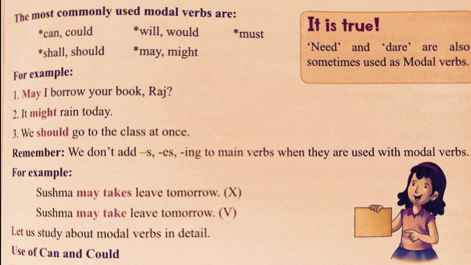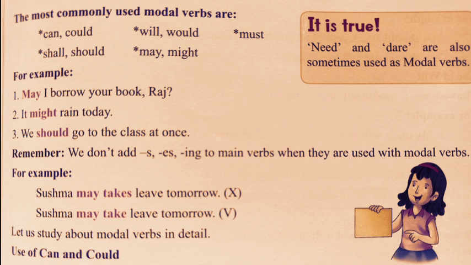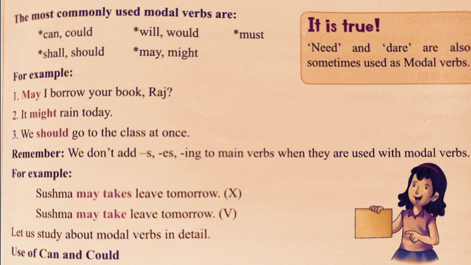If I talk about the modal verbs, they are special types of auxiliary verbs, meaning helping verbs, and they are used to express attitude or manner, such as request, advice, compulsion, permission, prohibition, or possibilities. With the help of these verbs, we can ask for a request, we can give advice to people, we can express something which is compulsory to do, a kind of order, and we can ask for permission, prohibition, and possibility. These are the things which we can express with the help of modal verbs.